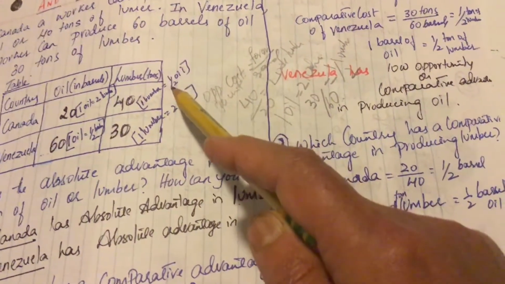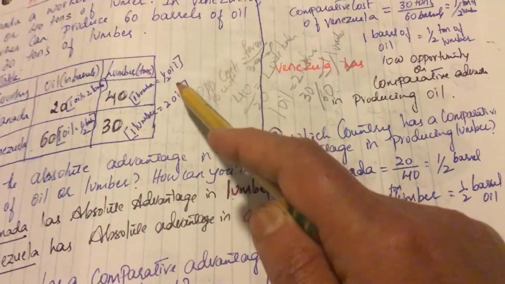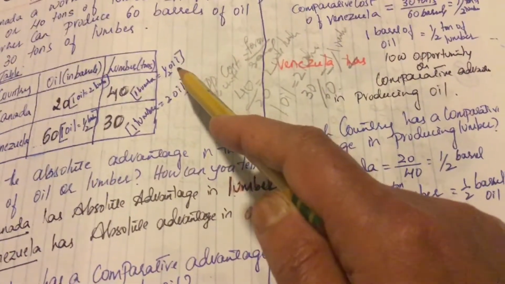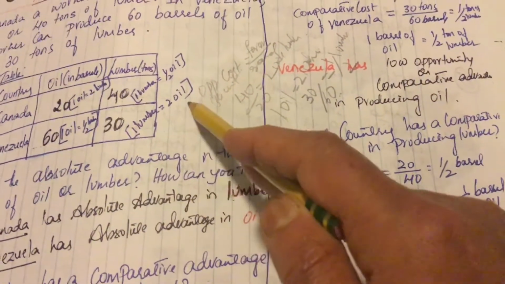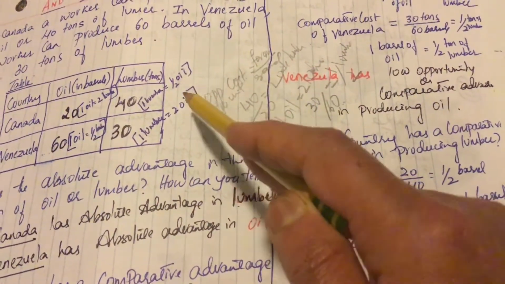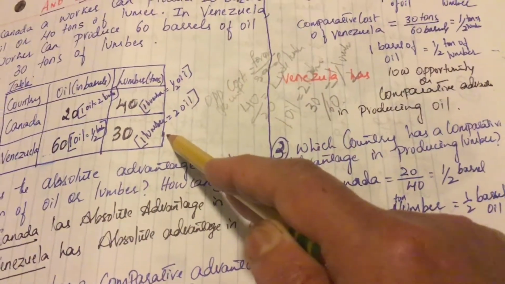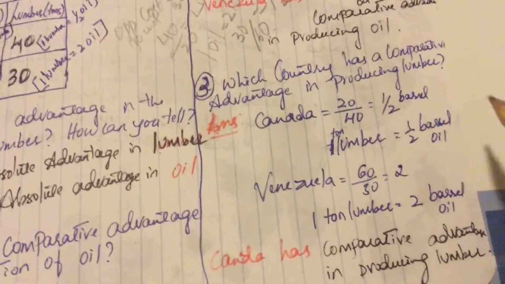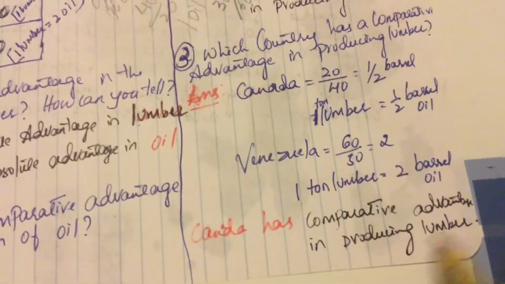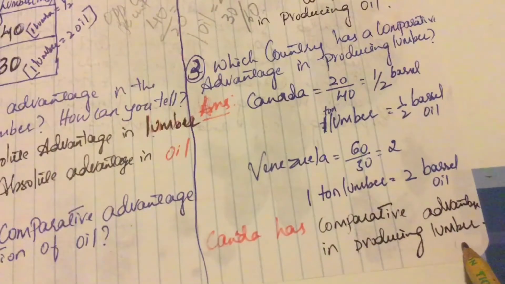So it has lower opportunity cost in the production of lumber, whereas Venezuela is giving up more of oil to produce a lumber. So Canada has comparative advantage in producing lumber. Okay.